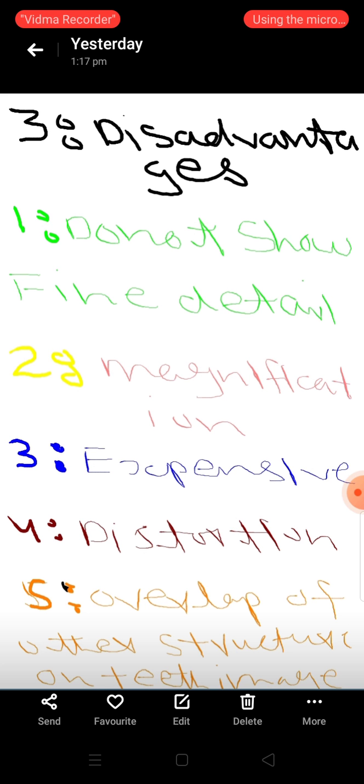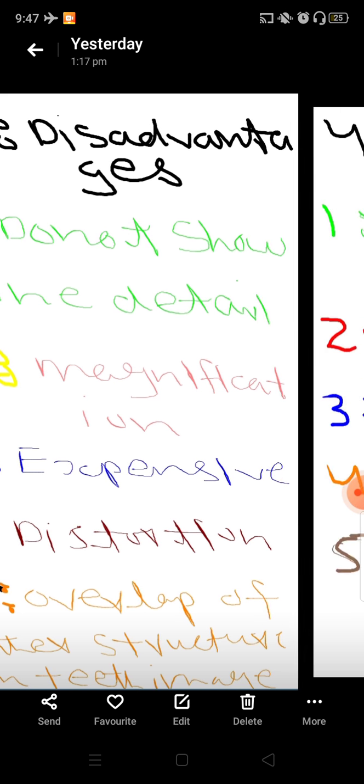The fifth disadvantage is overlap of other structures on teeth image. When there is patient positioning error or preparation error, there will be overlap of other structures on teeth image, like overlap of palate and maxillary teeth, overlap of nasal cavity on maxillary teeth. These are the 5 disadvantages of OPG: do not show fine anatomic detail, low magnification, expensive, distortion, overlap of other structures on teeth image.